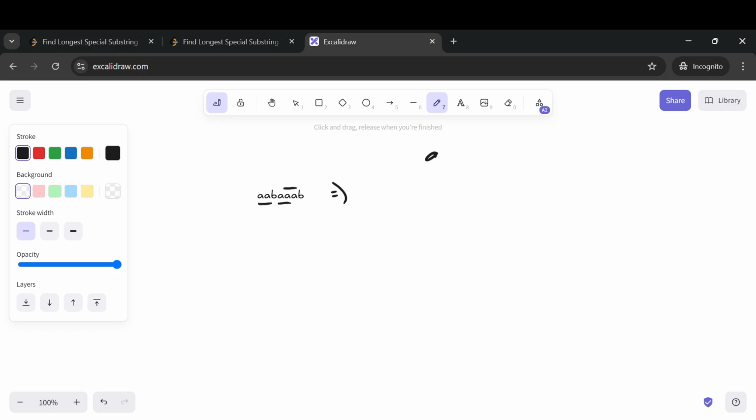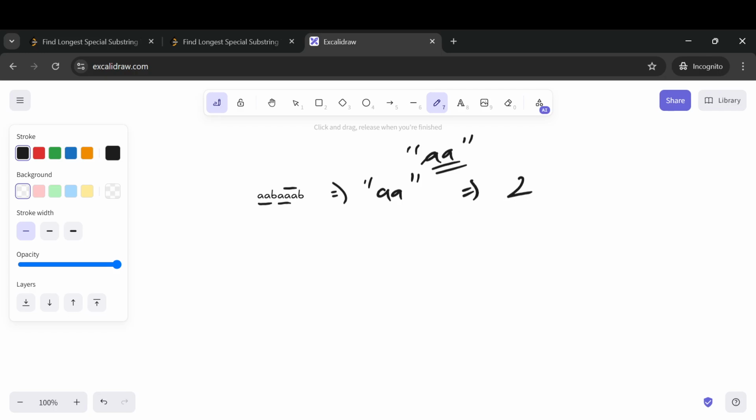So this string got repeated three times, and if you try finding out for some other substrings in this string, you will end up with this answer only. You will be finding AA to be the longest special substring that has occurred at least three times. So all you need to do is return the length of that longest substring.